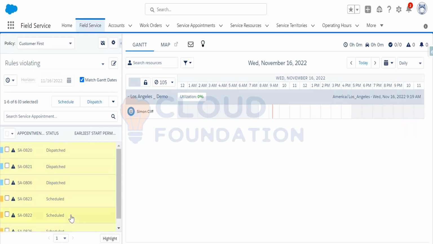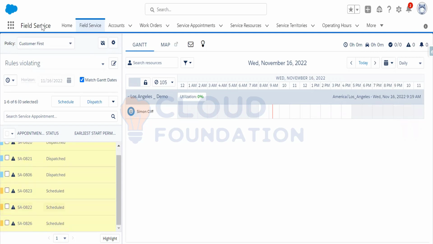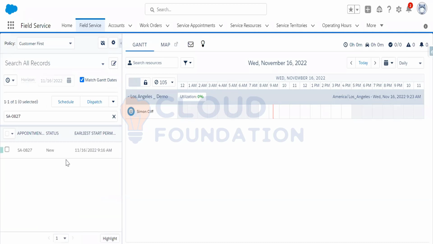Why is the service appointment not coming, the one I have just created right now? Just a second, let me check it. No problem. Status is dispatch schedule. Okay, look at this: this is the new status, and this service appointment is not yet scheduled.